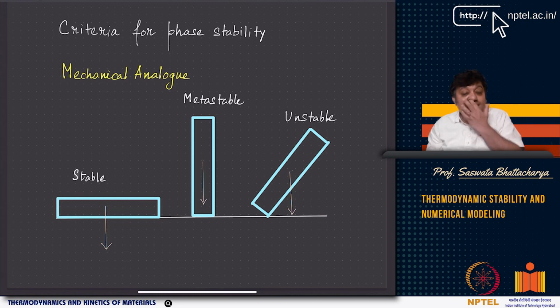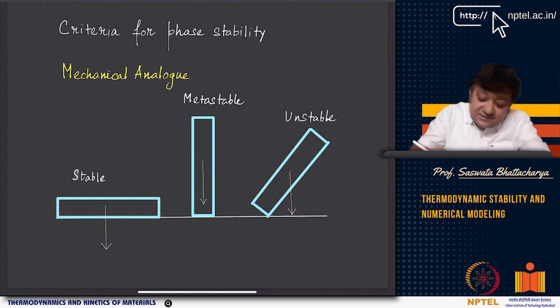equilibrium, right? So stable equilibrium is the one that does not want to change at all, unless we have vigorously disturbed it, unless we have moved it from there and forced it to be metastable or unstable. It will remain in stable equilibrium forever. However, when it is in metastable equilibrium, if there is an energy or a driving force, metastable equilibrium will change to stable equilibrium. Correct? Metastable equilibrium will change to stable equilibrium.